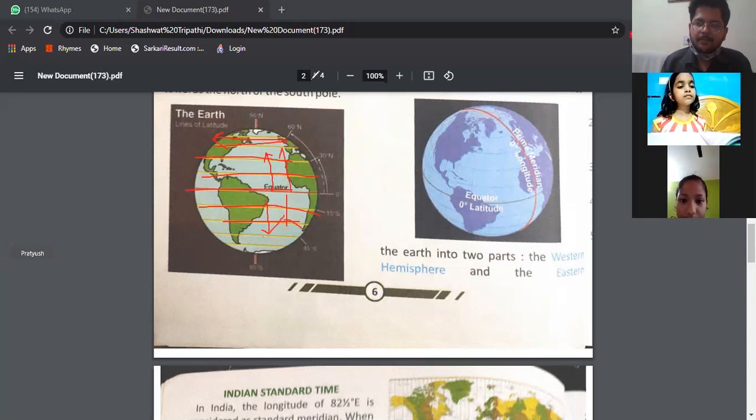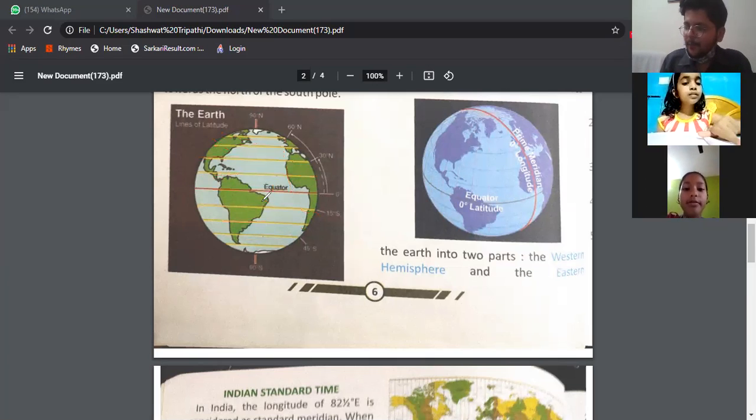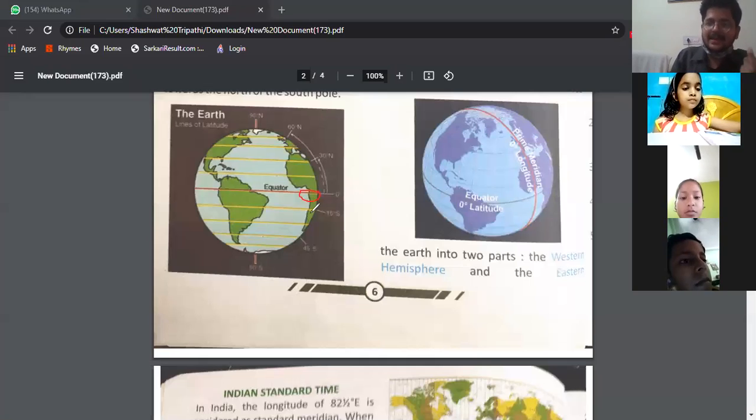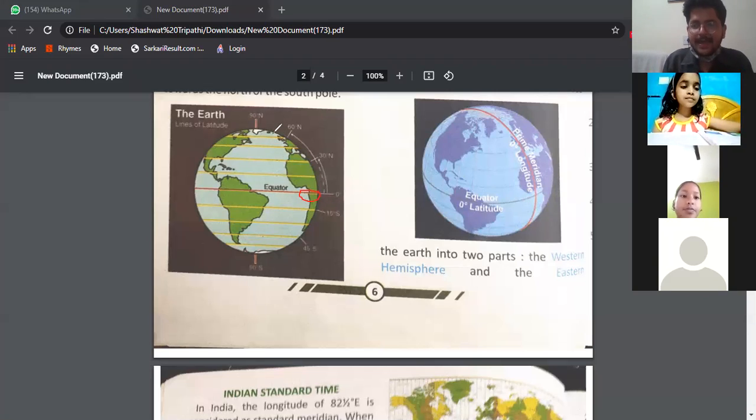Okay, now what are some important parallels of latitudes? Very easy. See, first important is the equator. Equator is also a latitude. Understood? 0 degree. Then another important latitude is the Tropic of Cancer. It lies in the Northern Hemisphere, at 23.5 degree from the equator.